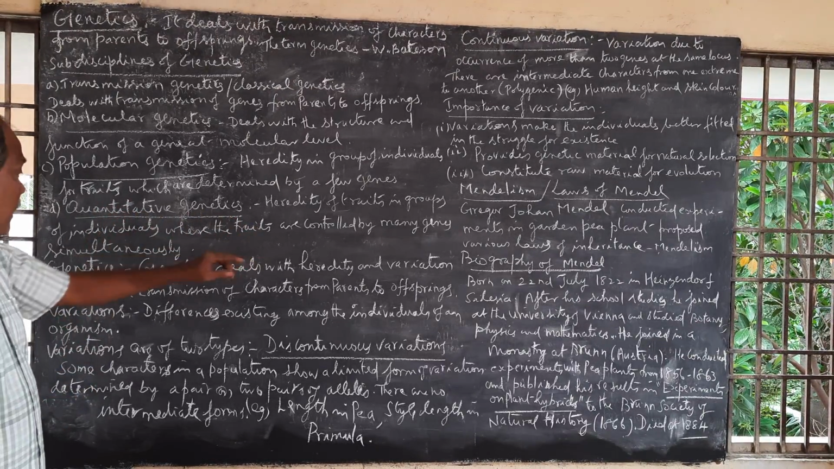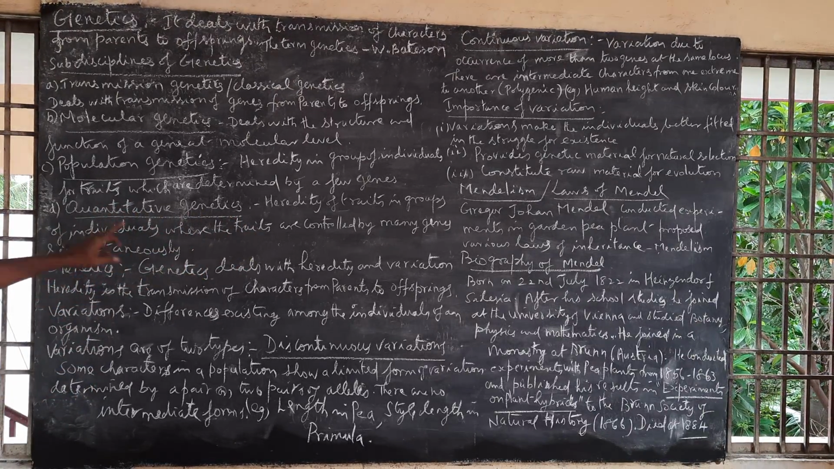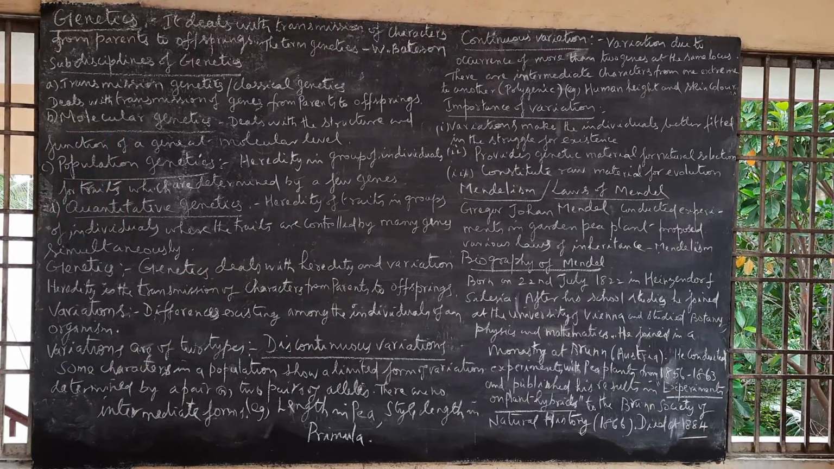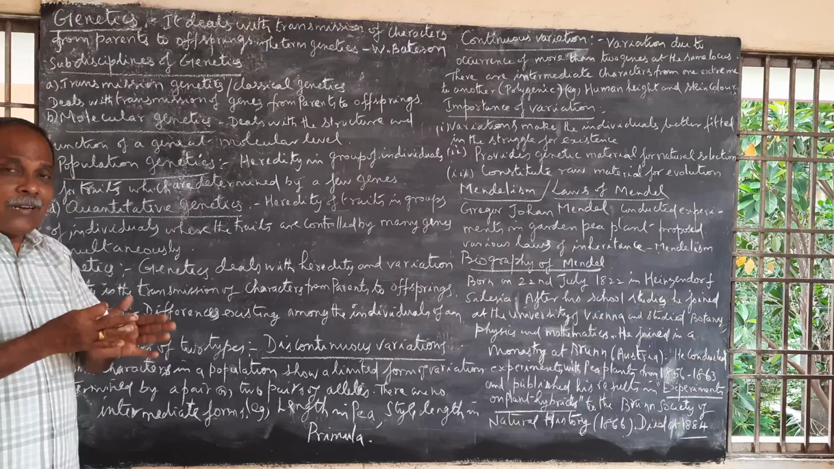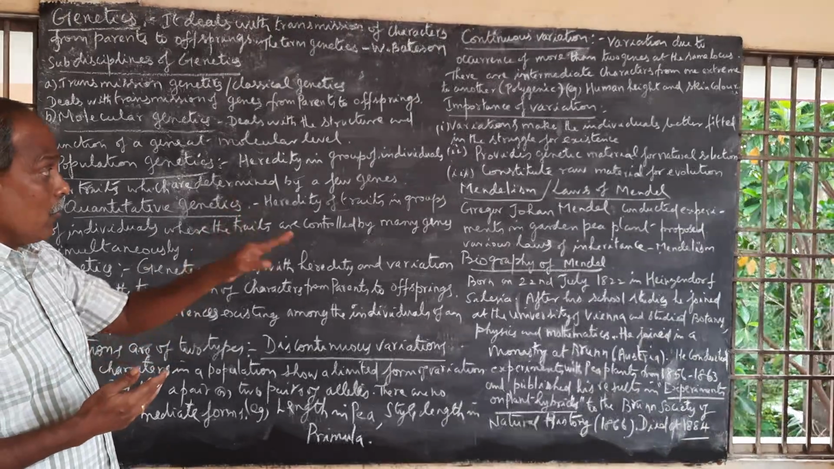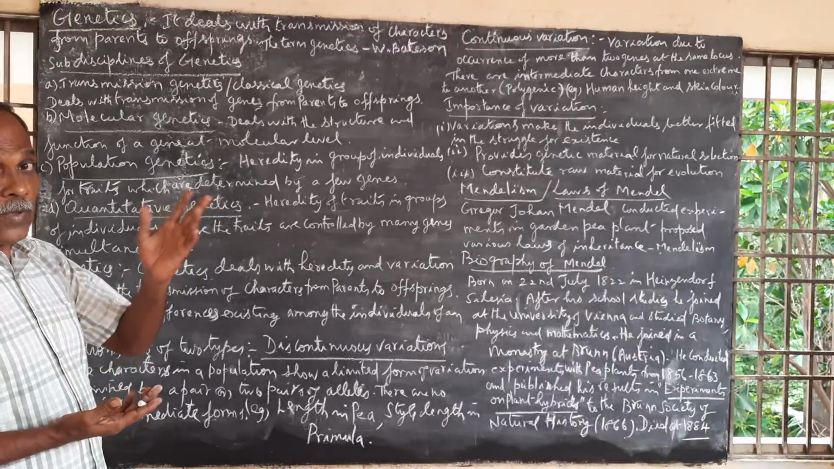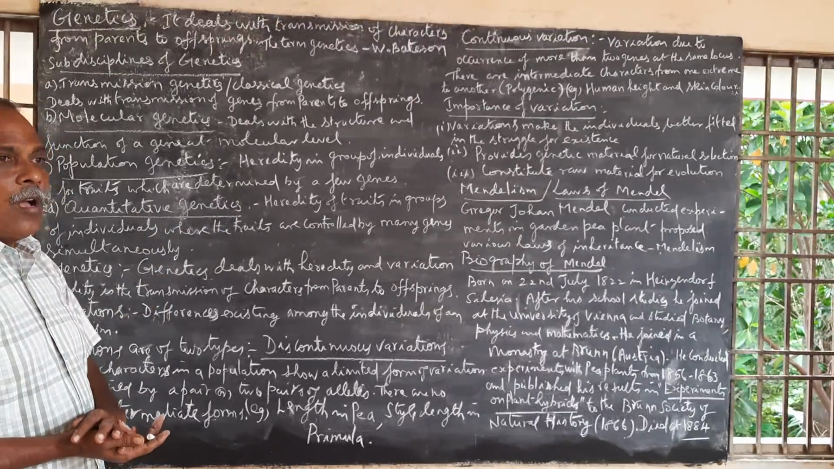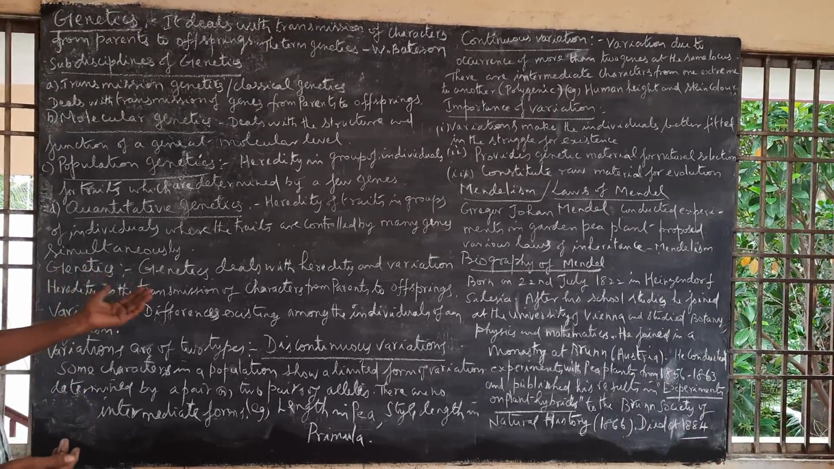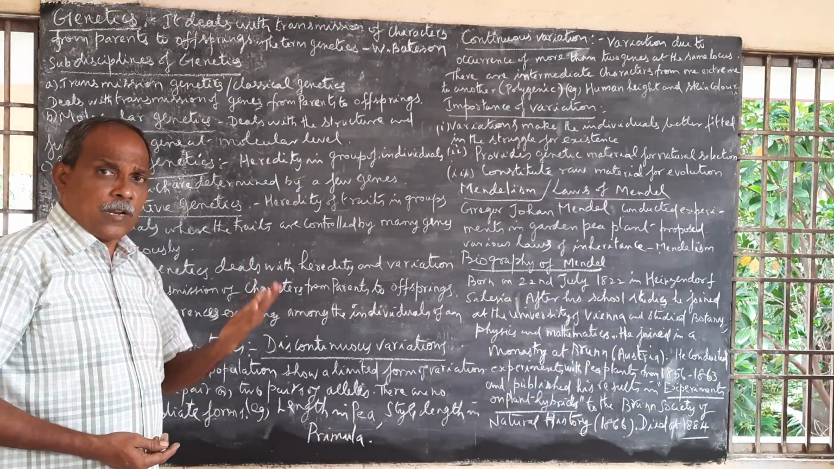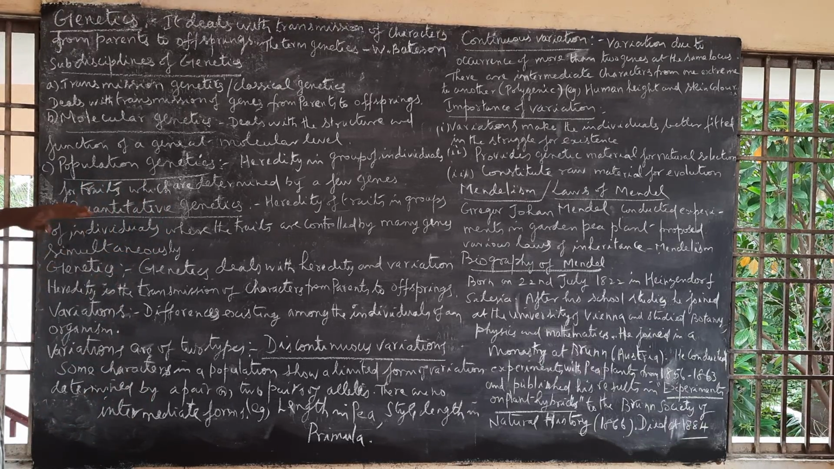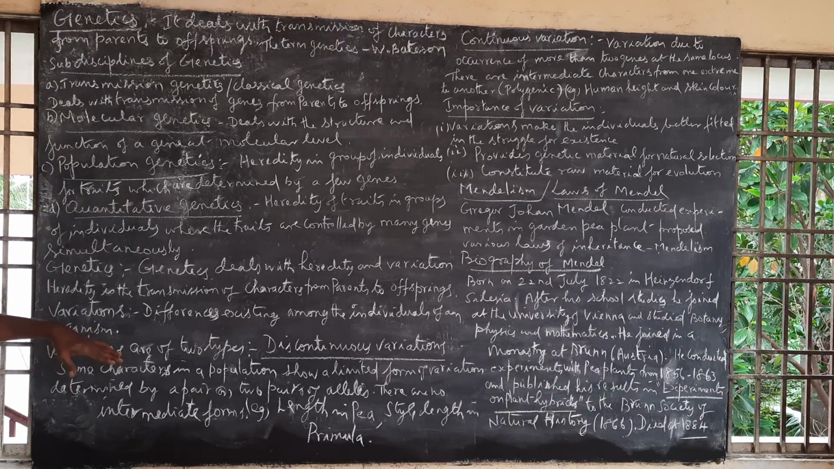It deals with heredity of traits in groups of individuals where the traits, meaning characters, are controlled by many genes. Actually, a single character controlled by many genes, for example, skin color. Continuous variation: skin color is controlled by various types of genes. Even in botany, you study about polygenic inheritance like that. That's what quantitative genetics.